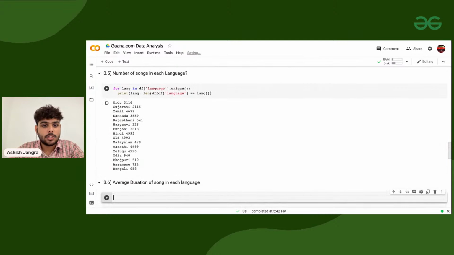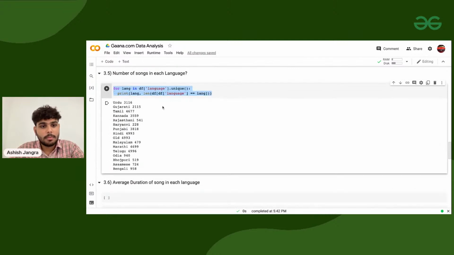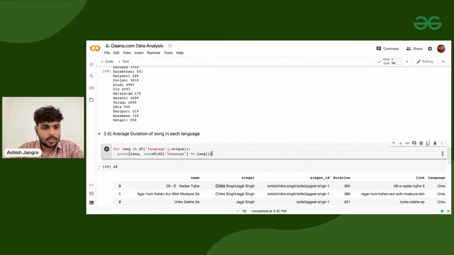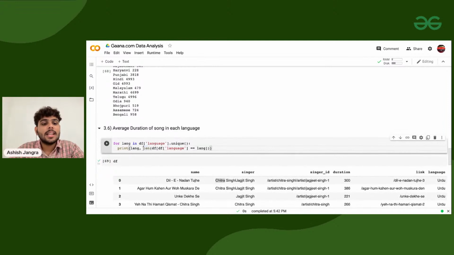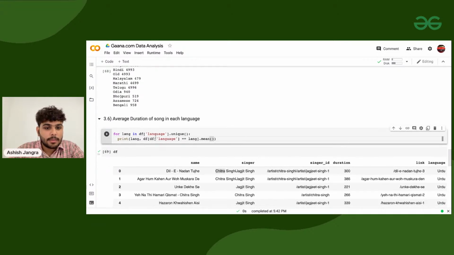For that purpose, I can use almost the same approach, but rather than printing the length of that particular data frame, we will print the mean, the average duration of that particular data frame.